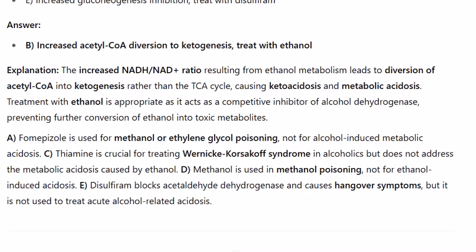A. Fomepizole is used for methanol or ethylene glycol poisoning, not for alcohol-induced metabolic acidosis. C. Thiamine is crucial for treating Wernicke-Korsakoff syndrome in alcoholics, but does not address the metabolic acidosis caused by ethanol. D. Methanol is used in methanol poisoning, not for ethanol-induced acidosis. E. Disulfiram blocks acetaldehyde dehydrogenase and causes hangover symptoms, but it is not used to treat acute alcohol-related acidosis.